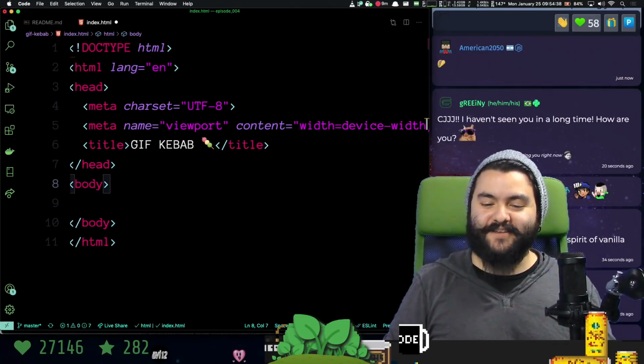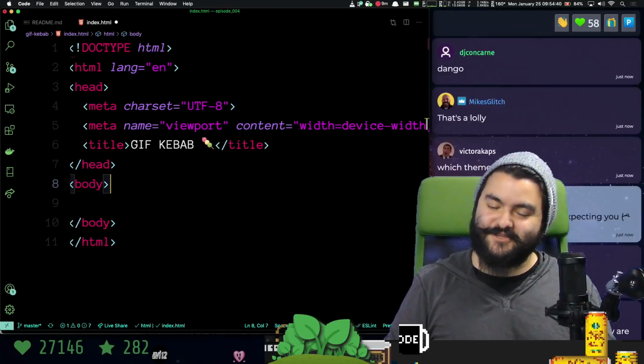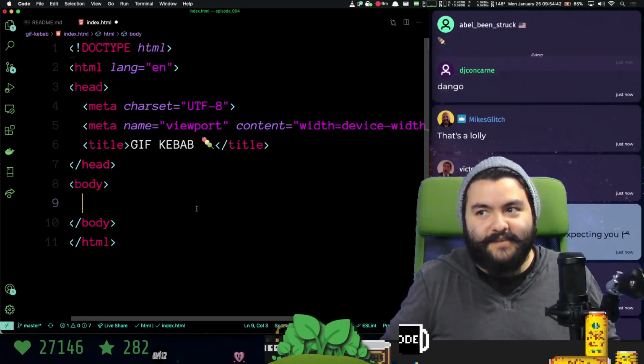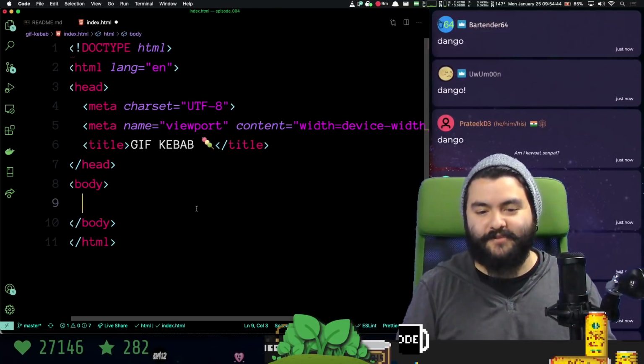Using NPM is antithetical to the spirit of vanilla. We're still going to use mainly vanilla JavaScript. We're not using a library. We're not using like a UI framework.